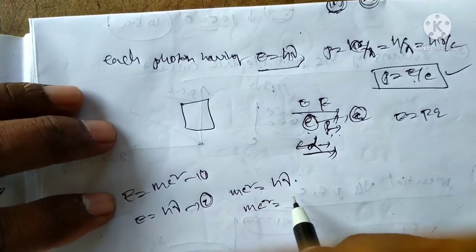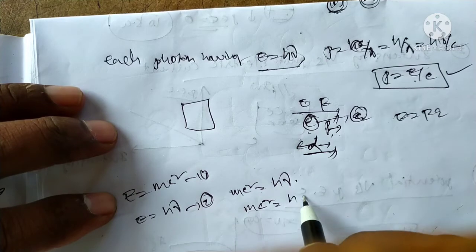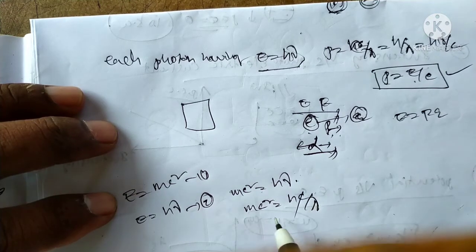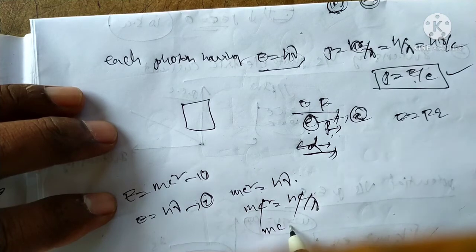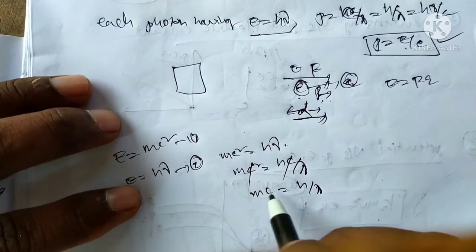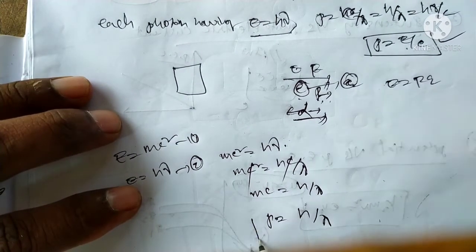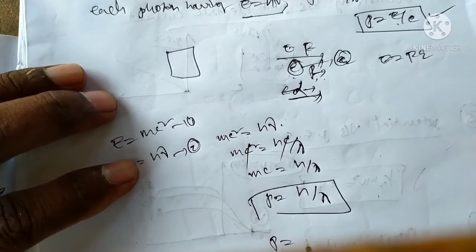mc² is equal to hc by lambda, c cancels, so mc is equal to h by lambda. Or mc is nothing but momentum, p is equal to h by lambda. Momentum is equal to h by lambda.